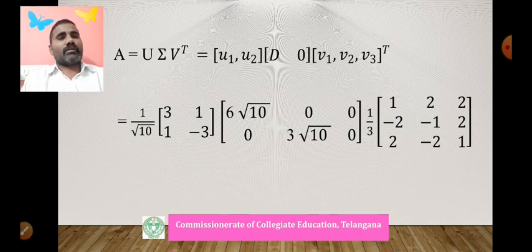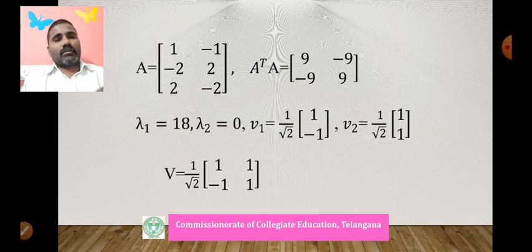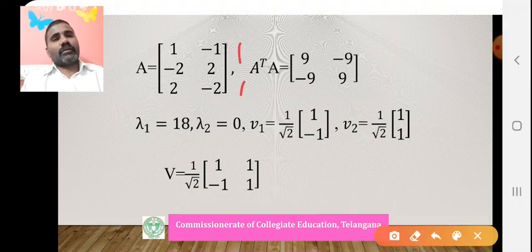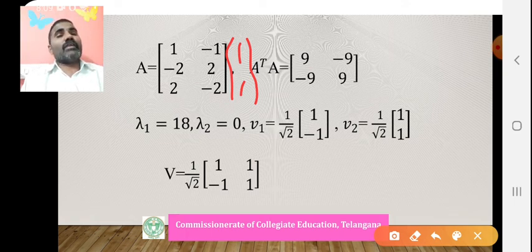We multiply with this: 1 and minus 1, 0. Minus 2 plus 2, 0. 2 minus 2, 0. That's why (1, 1) is the null space. V2 is the null space, and the row space is spanned by V1. Then every vector is a linear combination of this vector, (1, minus 1). We multiply this by minus 2, this one by plus 2. The row space is spanned by (1, minus 1) and the null space of A is (1, 1).